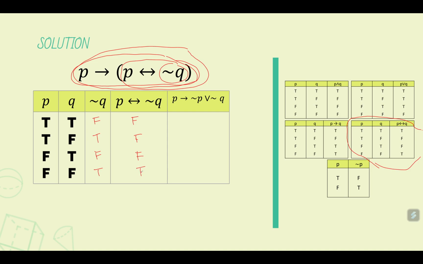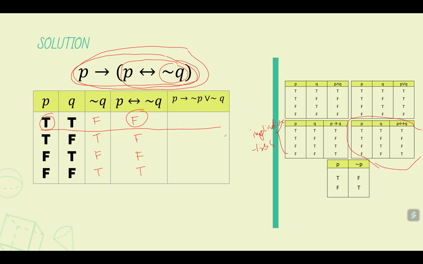Okay? And then we move to the implication. So we just look at the implication table here. The implication table. So looking at P, we have the statement P is true. The first row, okay? We now look at the first row. This one here is true, and then this one here is false.